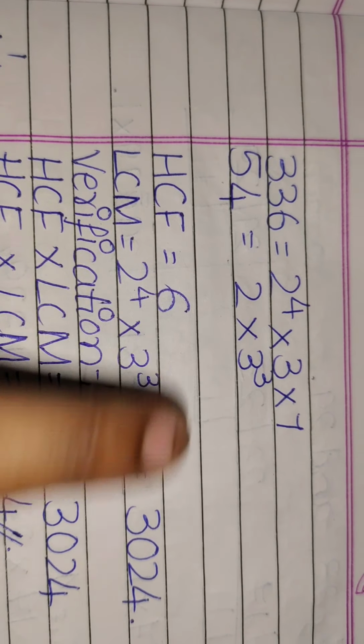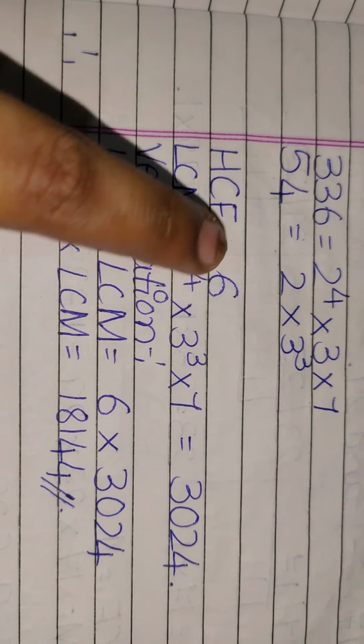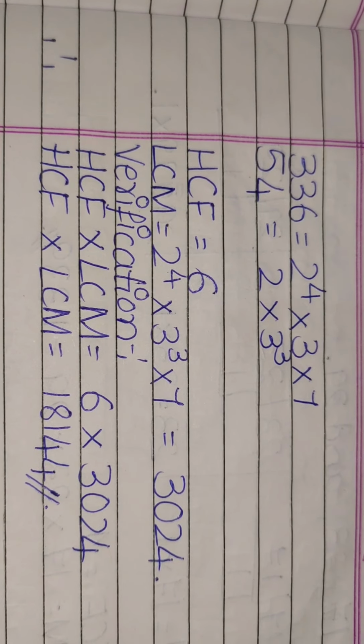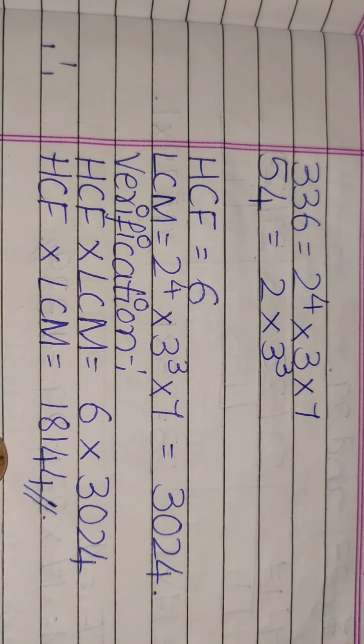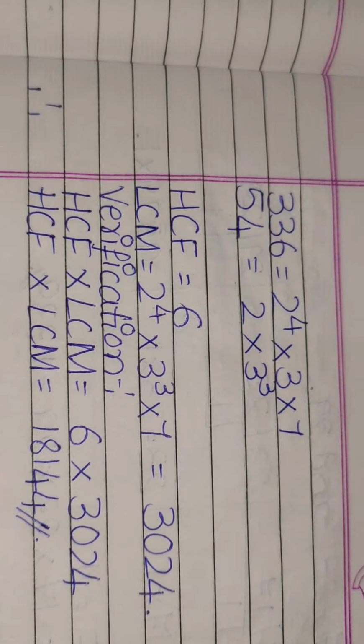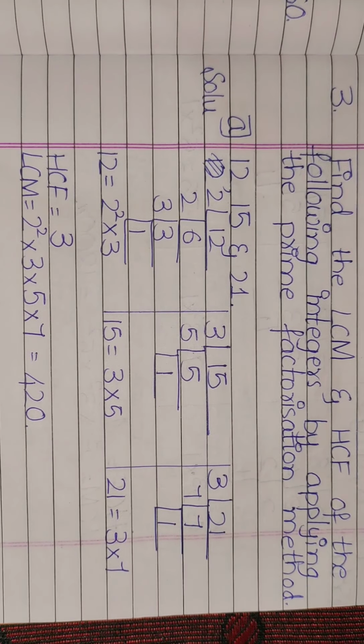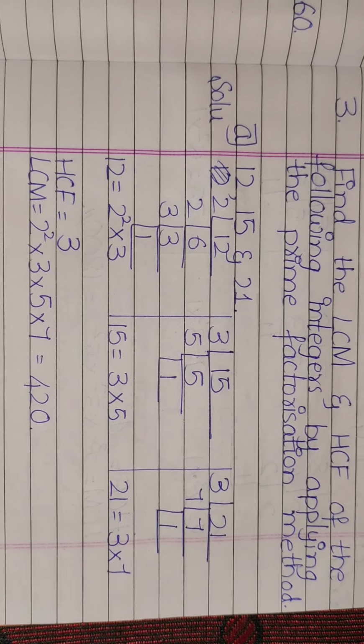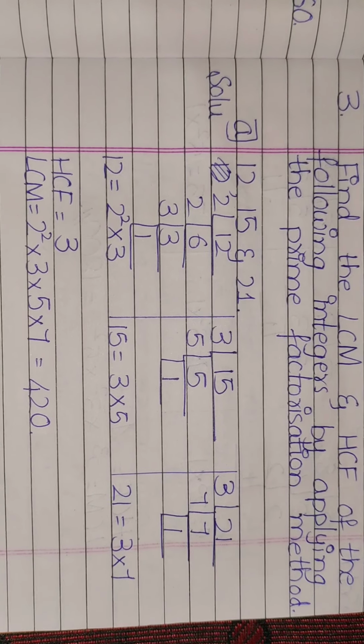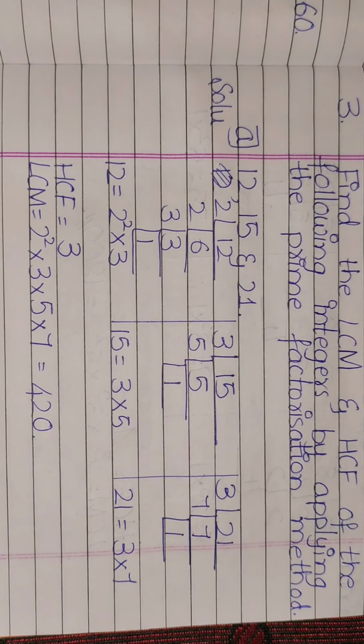Verification is 6 into 3024. You simply have to multiply LCM into HCF. You will get 18,144. Now it is time for solving the third main. I will just explain it to you. I want you all to solve the sum by yourself.